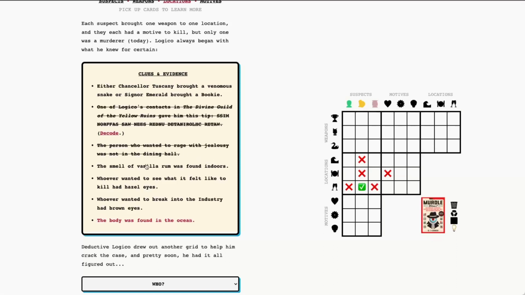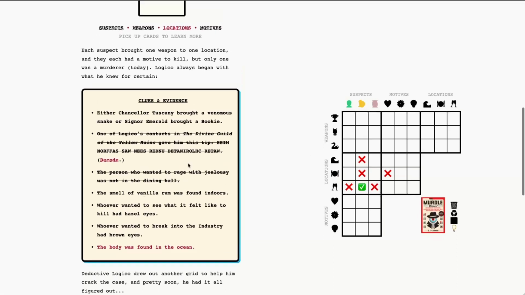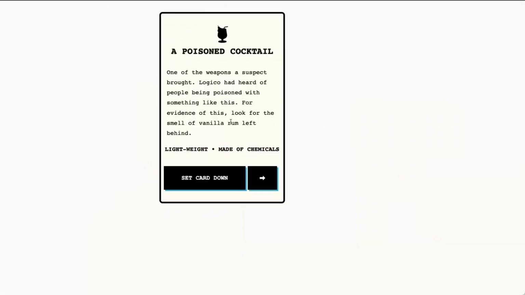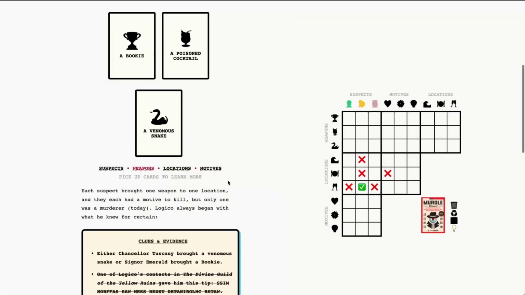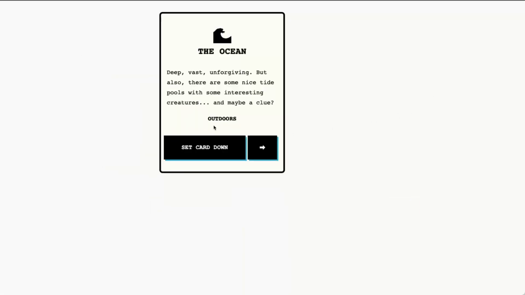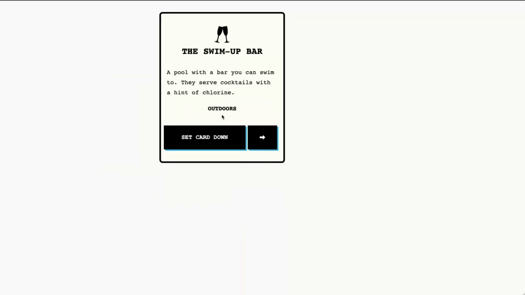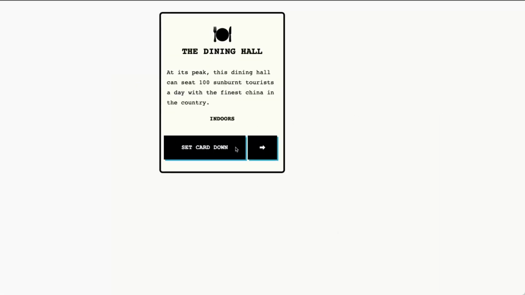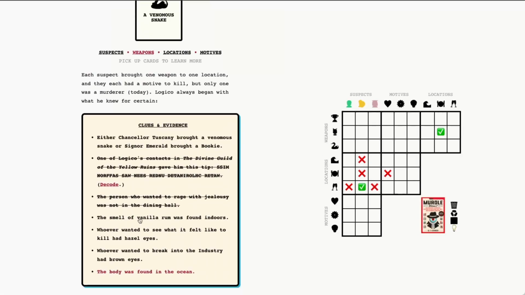Okay. The smell of vanilla rum was found indoors. So let's look at the weapons. I'm guessing it's a poison cocktail. Yep, look for the smell of vanilla rum left behind. So we know this was found indoors, so let's check our locations. The ocean's outdoors, indoors, outdoors. All right, so we know that the poison cocktail was in the dining hall because that's our only indoor location. So we can go ahead and mark that in. Yep, indoors, we're good. And all right, let's go ahead and complete the grid there.